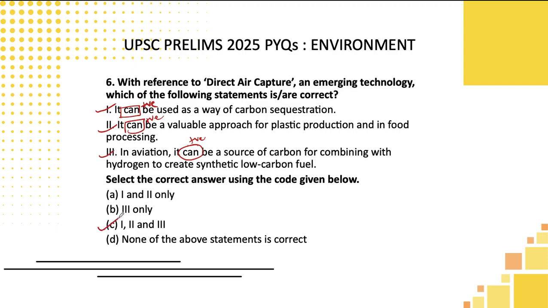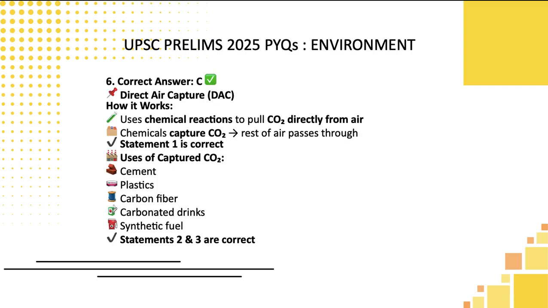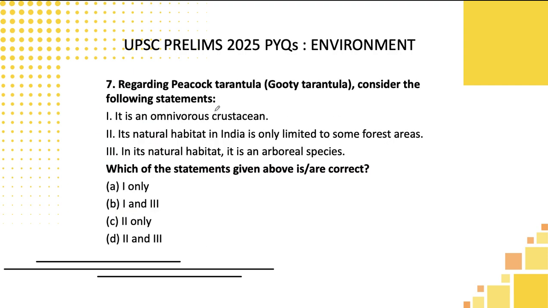So you can close your eyes and directly pick the option C as the correct answer here, students. Seventh one, regarding peacock tarantula, consider the following statements. It is an omnivorous crustacean. Its natural habitat in India is only is a negative keyword, is limited to some is a positive keyword. So what they are telling is, in India, in some areas, this particular bird, that is peacock, will be available.